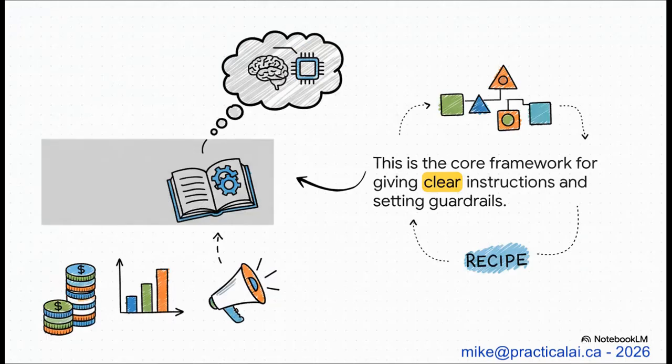Now this, right here, this is our entire management strategy on one slide. This is the proven prompt recipe. Now it might just look like a few simple boxes, but trust me, each one is a critical piece of the puzzle. It's an instruction that guides the AI toward the exact output that you need. Let's break down what's in it.